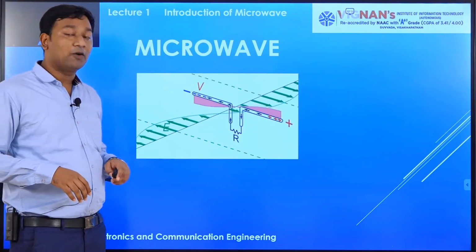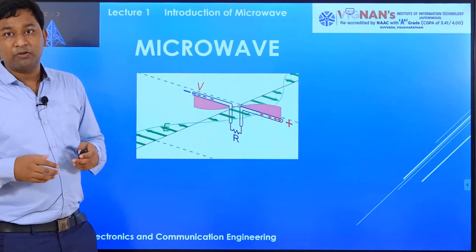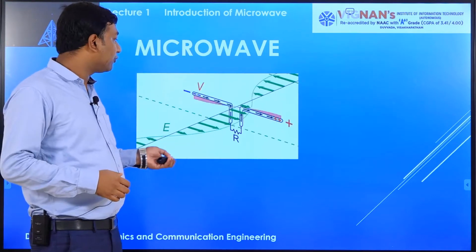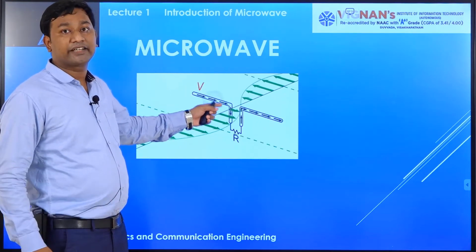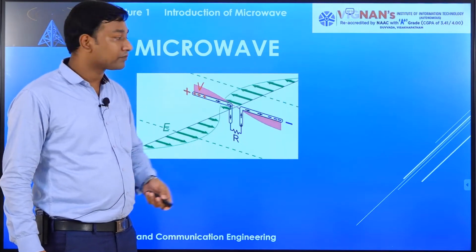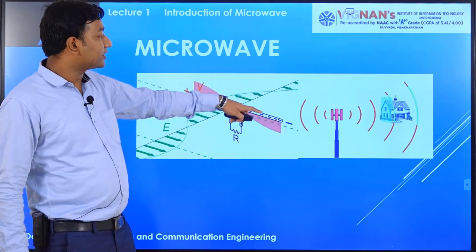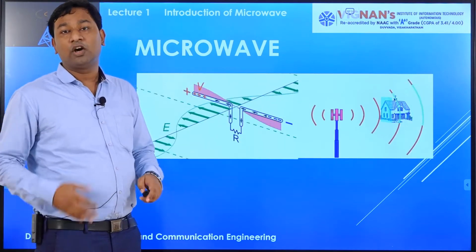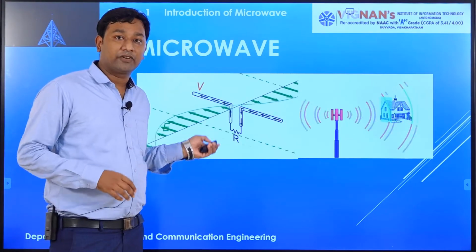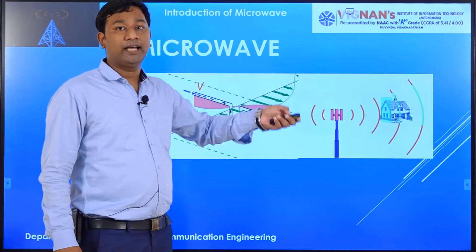Now let's start with how microwave is generated. It is an electromagnetic signal which is generated by changing of electric field and magnetic field. So here we'll see the changes of electric field and magnetic field and how microwave is generated. Now let's come to the second point. After generating, the signal is transmitted through some microwave sources or in the form of an antenna through the medium. So that is how microwave is generated and how it is transmitted from one point to another.